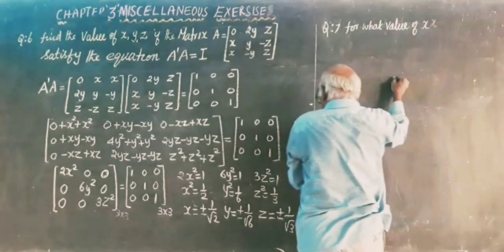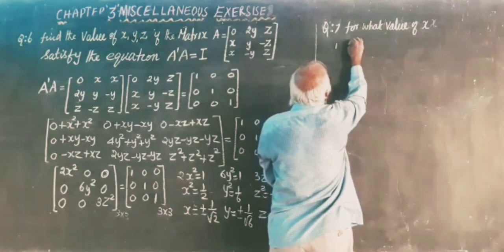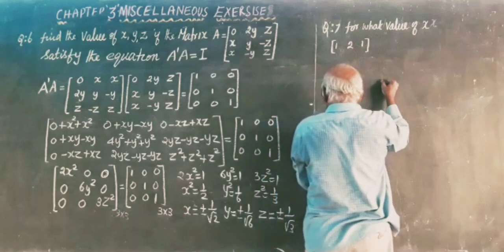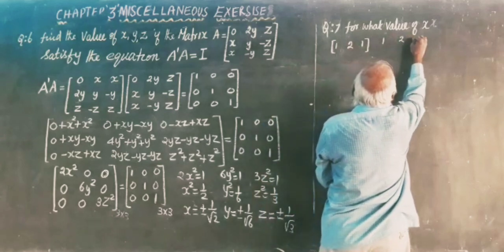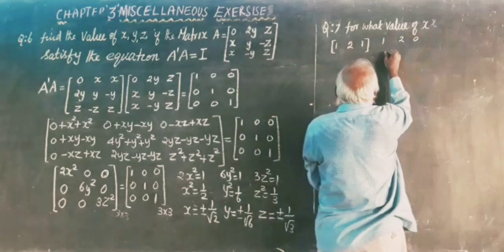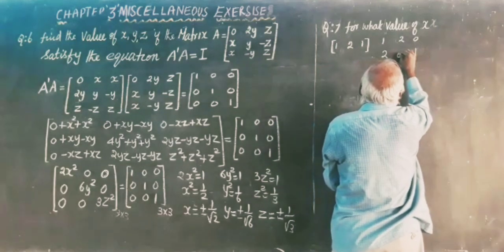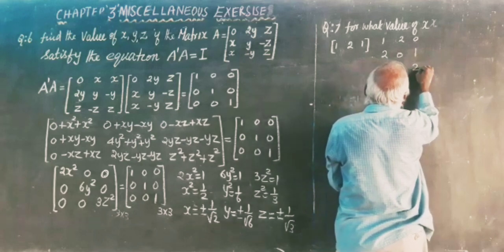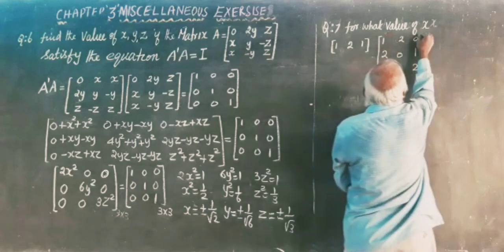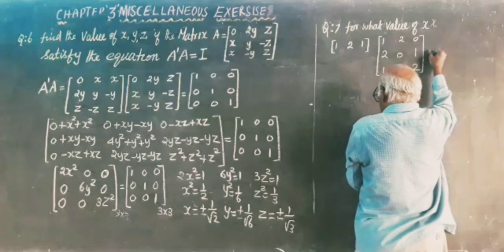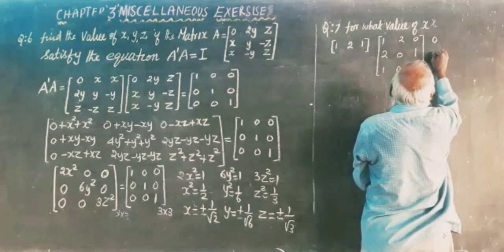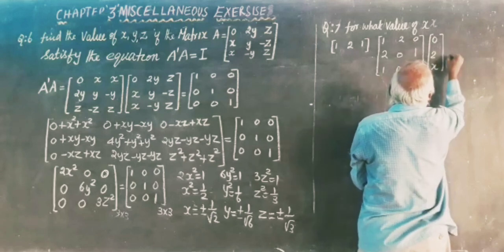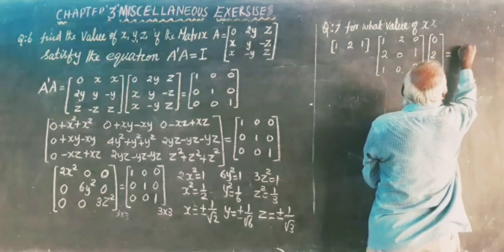For what value of x is the following true: the row matrix 1, 2, 1, times the 3 by 3 matrix with rows 1, 2, 0; 2, 0, 1; 1, 0, 2, times the column matrix 0, 2, x, is equal to the null matrix.